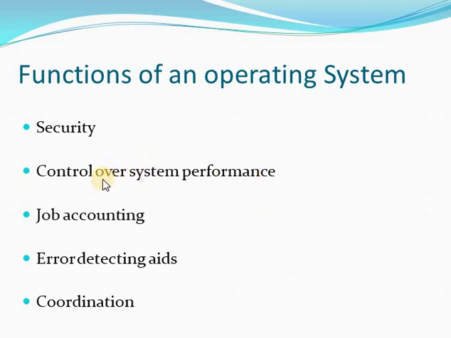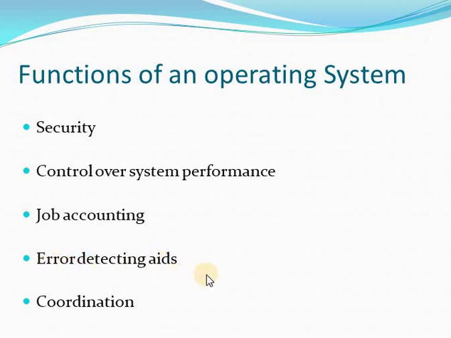The operating system can handle different types of tasks like music or documentation. So in the processor, which task is currently running and which task is in the waiting stage, all these jobs will be managed by the operating system.